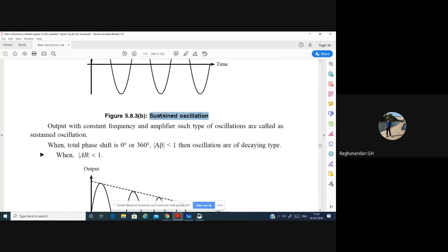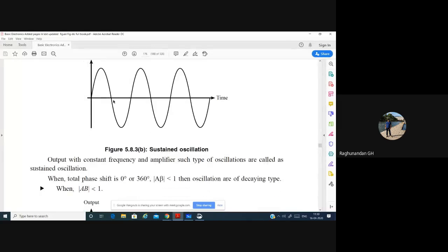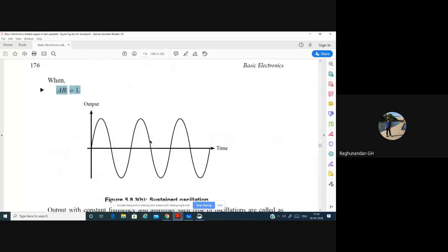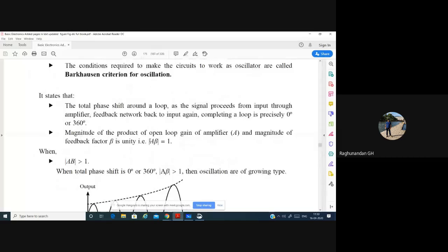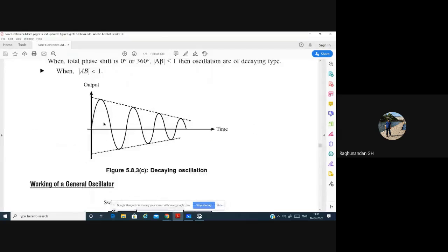So in order to get a sustained oscillation like this, A beta equal to 1 has to be satisfied. If any one of the conditions is not satisfied, we will not get sustained oscillation. Either 360 degree or 0 degree is not going to happen, or A beta equal to 1 is not going to happen. So if at least one is not satisfied, you are not going to get sustained oscillation. So this is what has been stated according to the Barkhausen criteria.